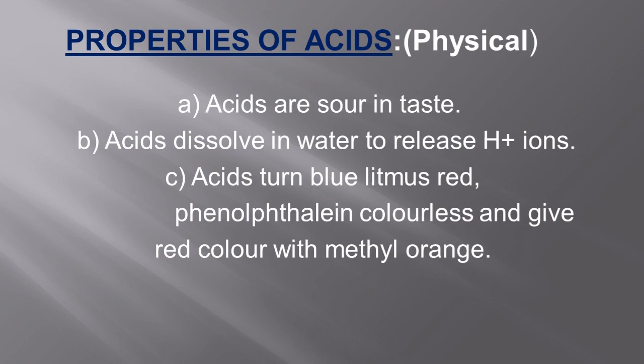Litmus comes in two categories, one is red, another one is blue. When you add acids to red litmus, we don't find any change. The same acid, when dipped in blue litmus, gives red color. Similarly, when acids are added to phenolphthalein indicator, it becomes colorless. When acids are added to methyl orange, it gives red color.